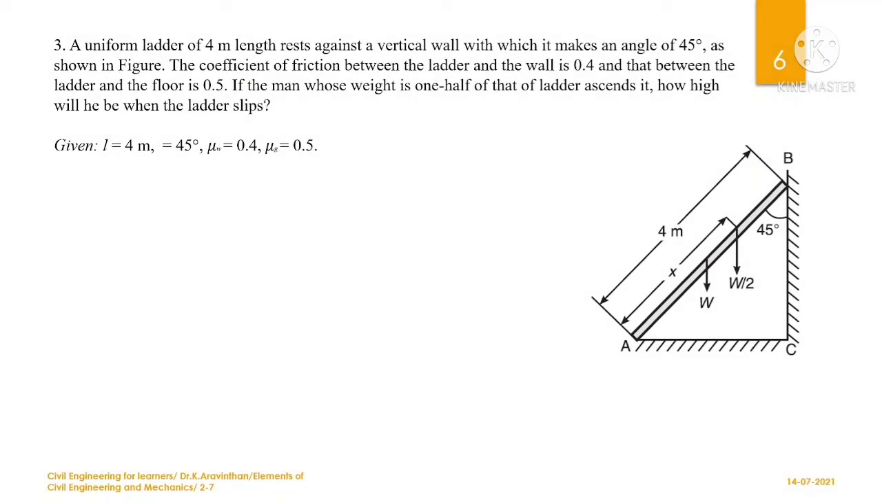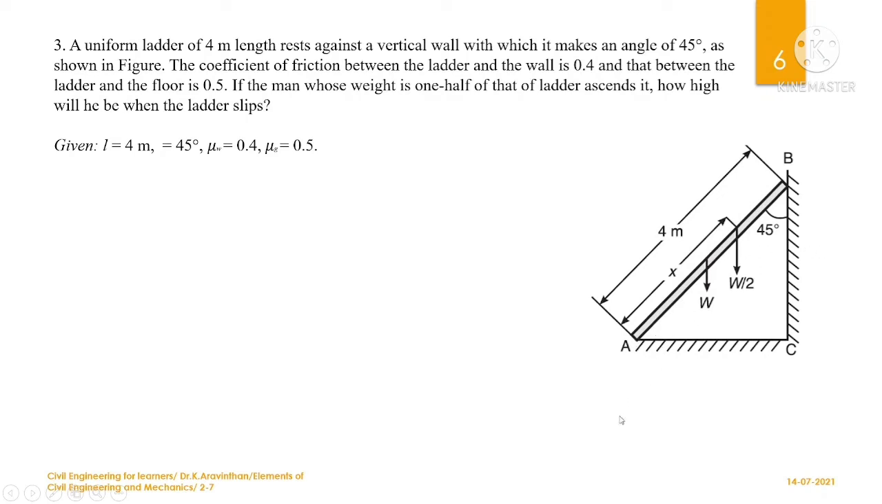Now let us go to the third problem. A uniform ladder of 4 meter length rests against the vertical wall, making an angle of 45 degree. So from the wall, the angle is given as 45 degree, as shown in the figure. The coefficient of friction between the ladder and the wall is 0.4. Now this problem is different from the earlier one. Now you have friction between the wall and the ladder, which has a coefficient of 0.4, and between the ladder and the floor, the coefficient of friction is 0.5.